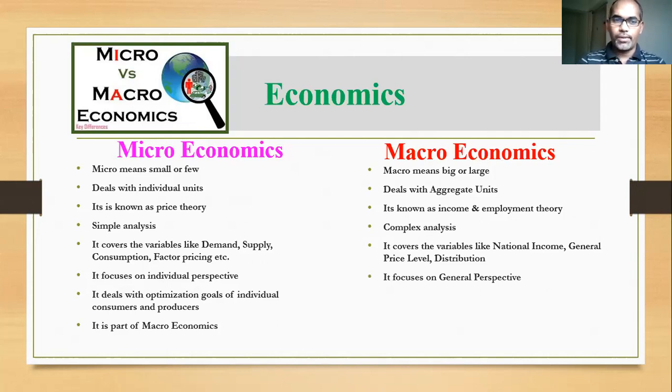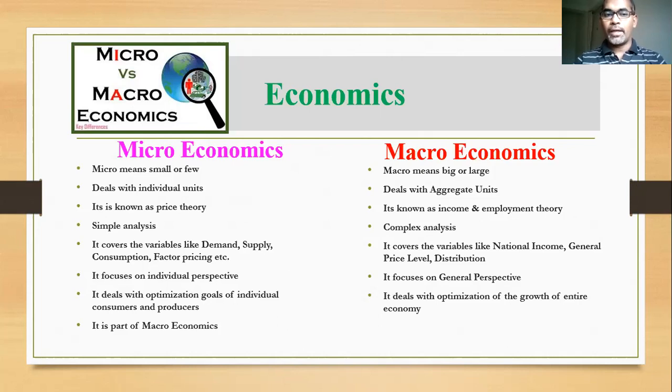Next, micro deals with optimization of the goals of individual consumers and producers. Remember that in the first year, in the first and second semesters, we already discussed the behavior of a consumer and the behavior of a producer; that is micro analysis. But macro deals with optimization of the growth of the entire economy, not just an individual or a group of individuals.